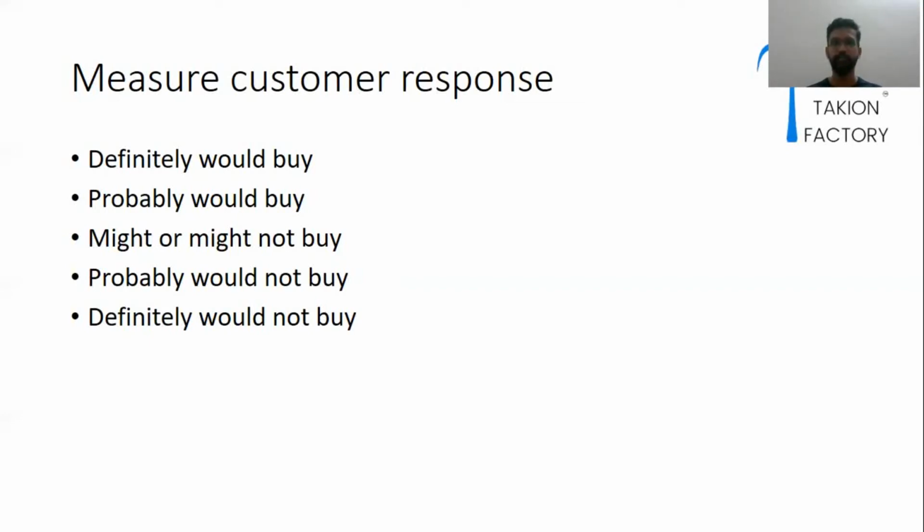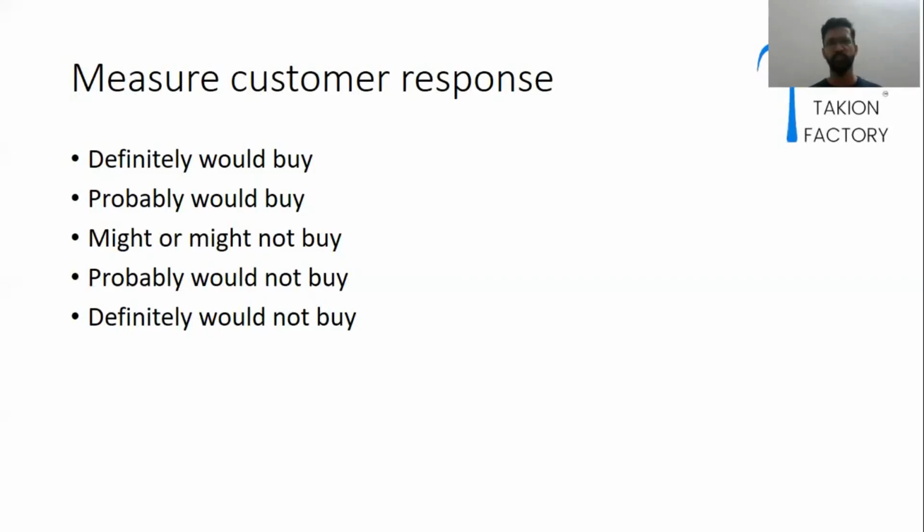We should aim for definitely would buy. If most of the people are saying definitely would not buy, then we have to check what the problem of the current concept is and how we can modify it. All those things will be checked here. If the user survey result is not that good, then we'll go for refinement. This is all about customer response.